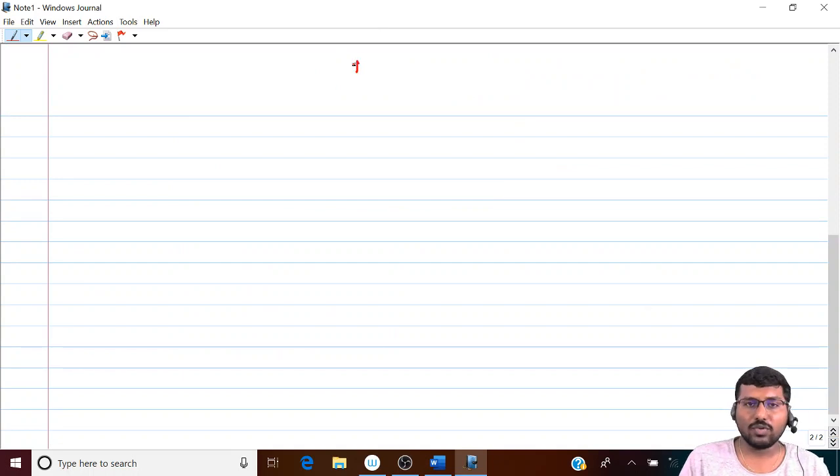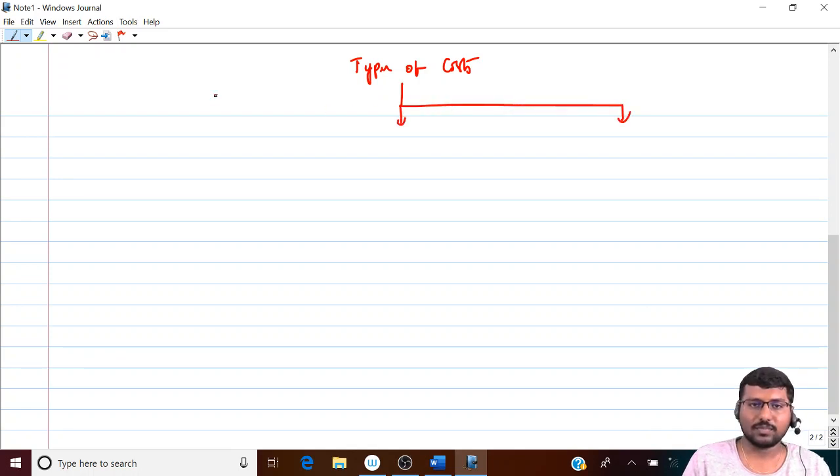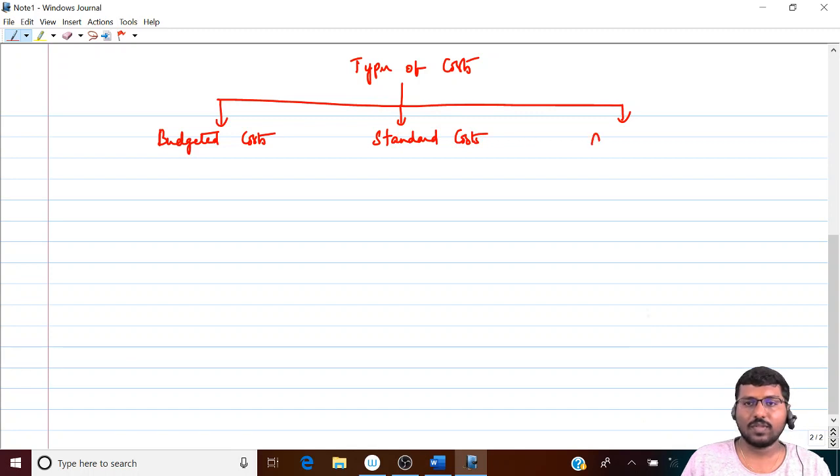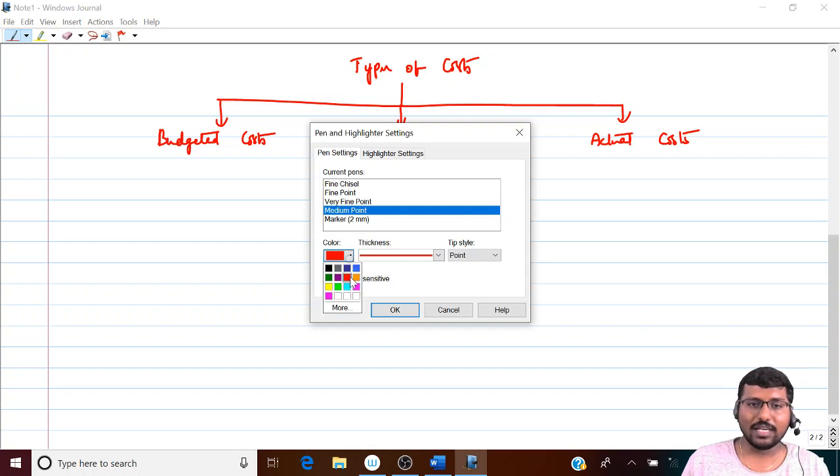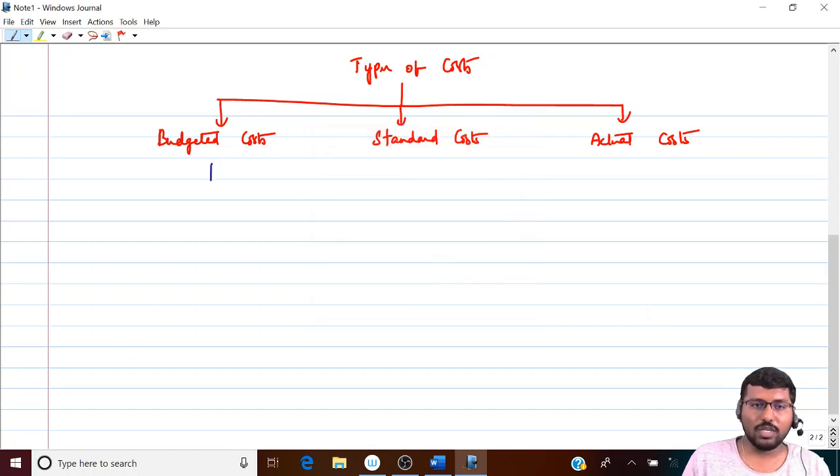We'll go with very basics, okay? First of all, let's try to understand how many types of costs are there from the perspective of this chapter. First one, budgeted cost, standard cost, actual cost. Okay? So from the perspective of this particular chapter, there are three types of cost. What are they, Nana? Budgeted cost, standard cost, and then actual cost. Now, what do you mean by budgeted cost? What do you mean by standard cost? What do you mean by actual cost?